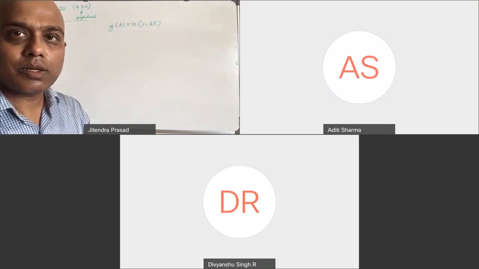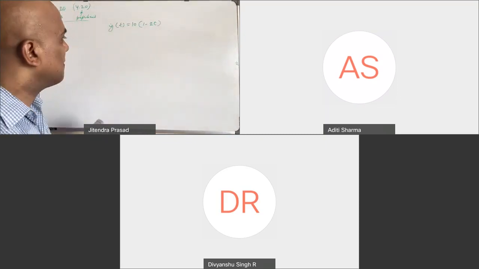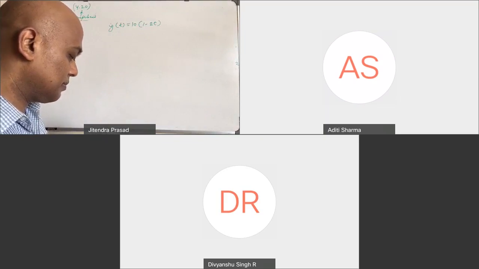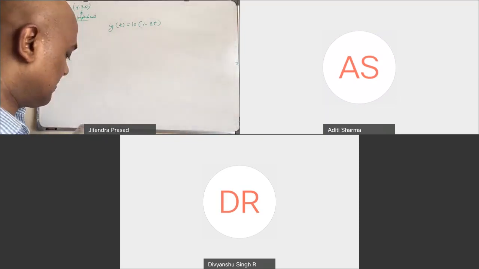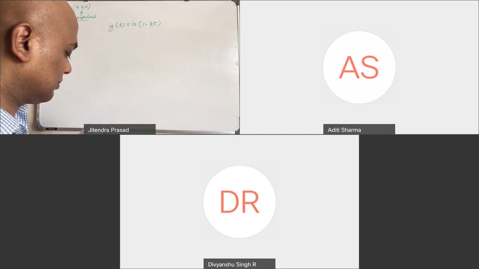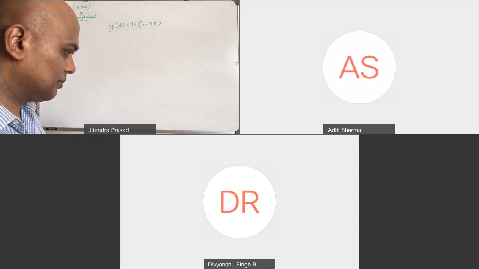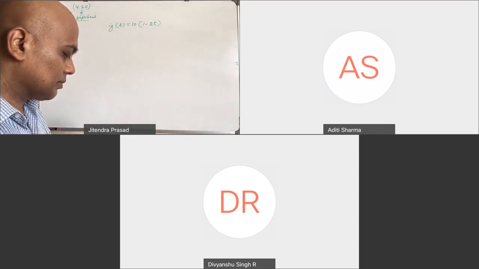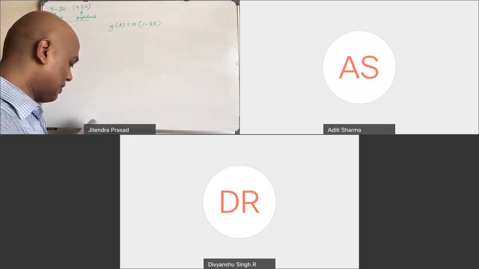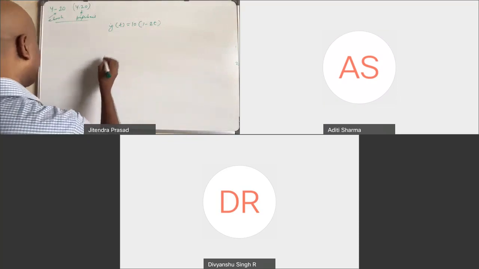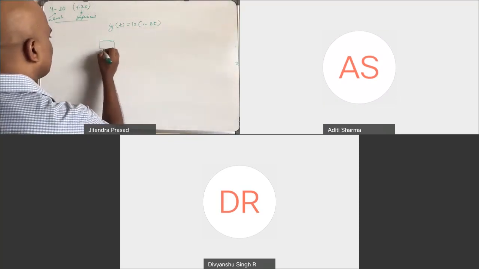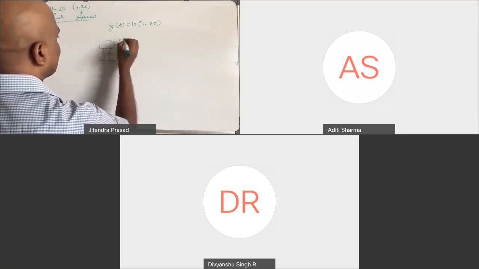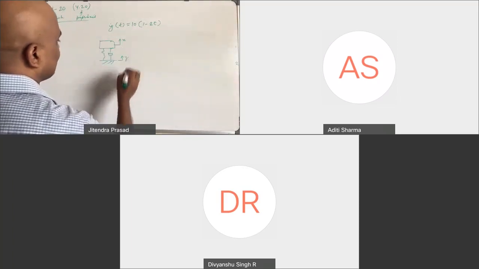Sir, now this is for an undamped spring mass system. So we can write an equation like x double dot plus omega n square x is equal to minus F naught by m, and F naught by m we can write as a differentiation of this base excitation with respect to time. Okay. So just see here. We have this kind of system where we have x like this and y like this.